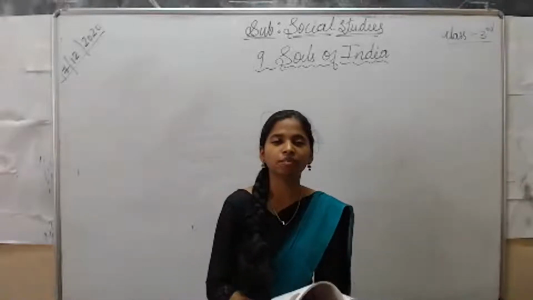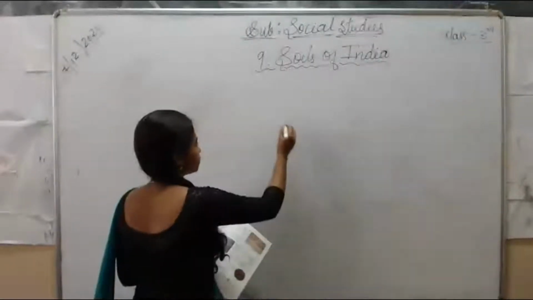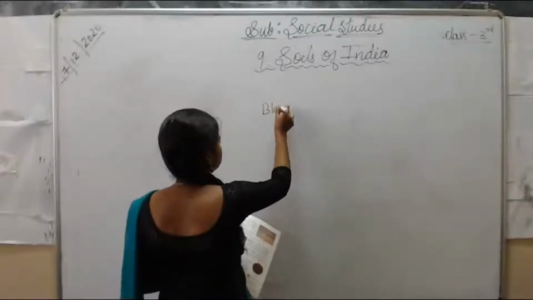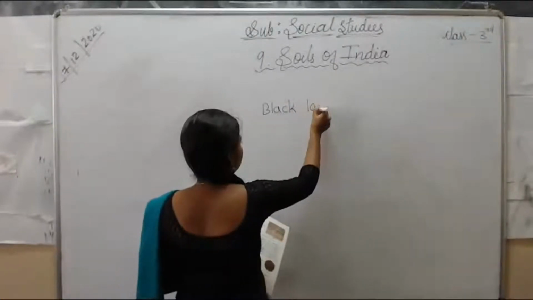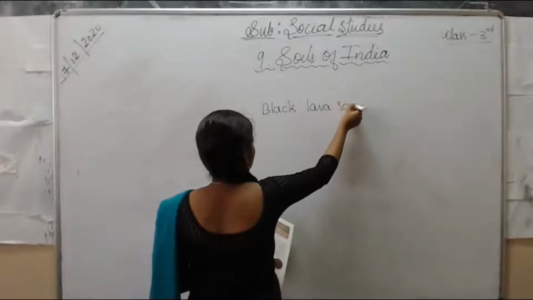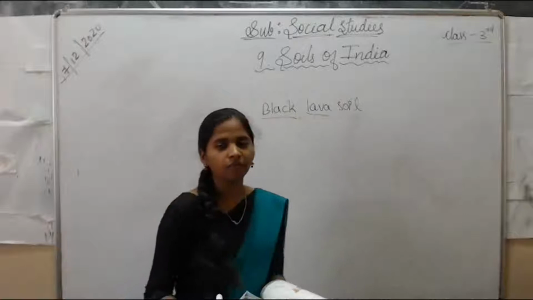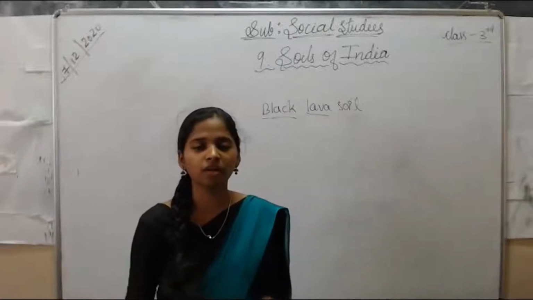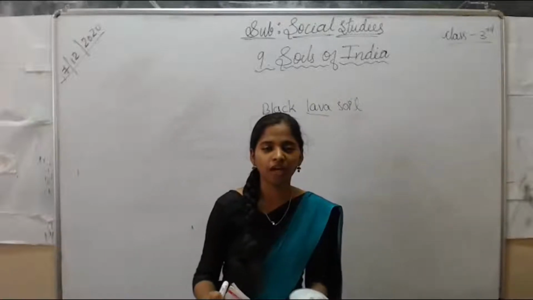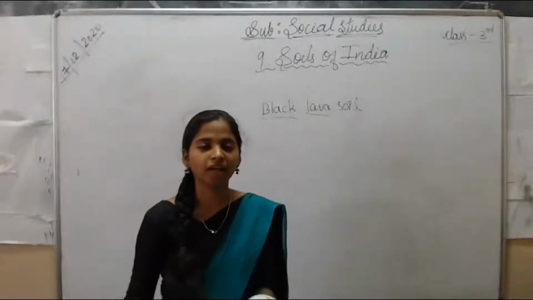Today we are going to discuss the black lava soil, the next soil. Usually we call it black soil. This black soil has been formed by the lava, hence the name black lava soil.